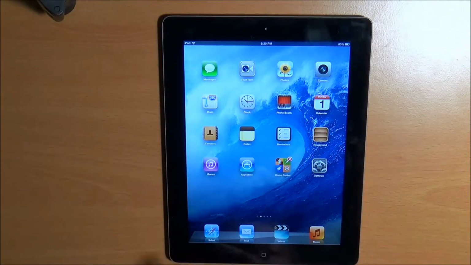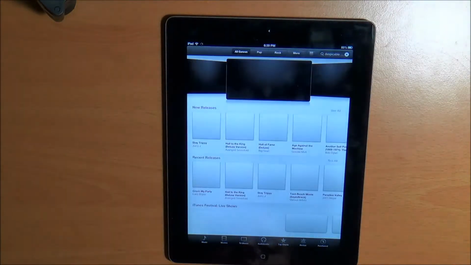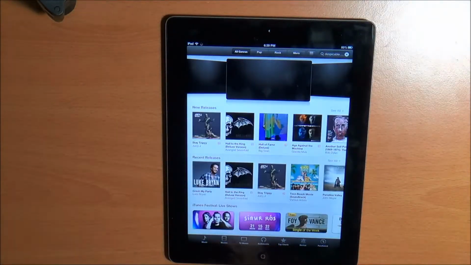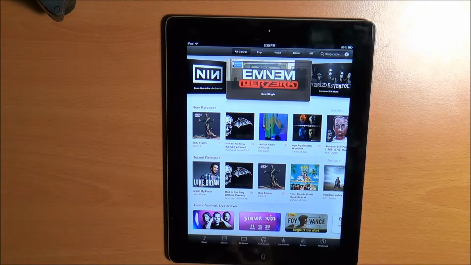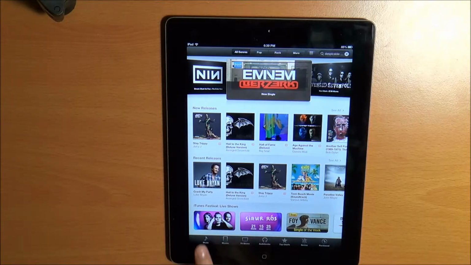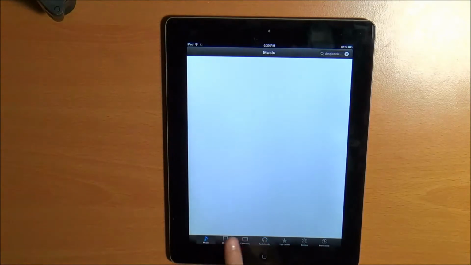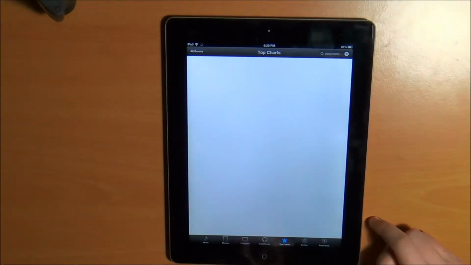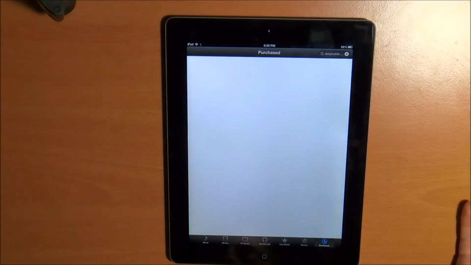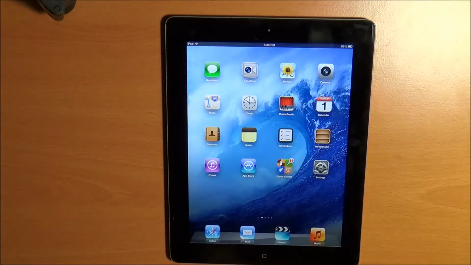And the next thing is iTunes. iTunes is where you can buy your music, videos, and audiobooks. So you can buy your music, movies, TV shows. You can go to top charts to see what everyone else likes. You can go to your purchased, and if it's not already on your iPad, you can download the ones that you've already purchased. You can search, and yeah.